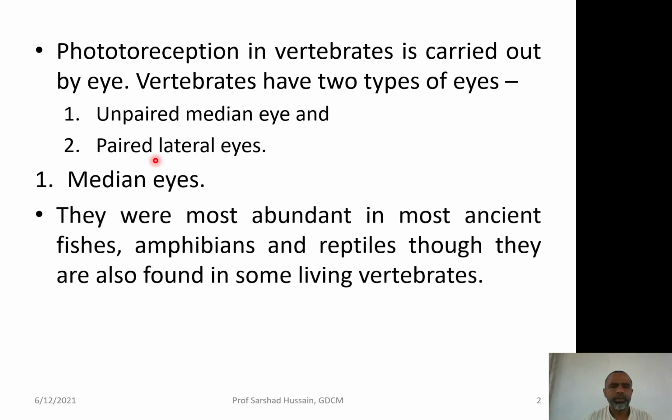Let us look at the median eye. The median eyes are present in a very large number and much abundant in case of the ancient animals, ancient fishes, ancient amphibians, ancient reptiles, though they are also found in some of the vertebrates even today.